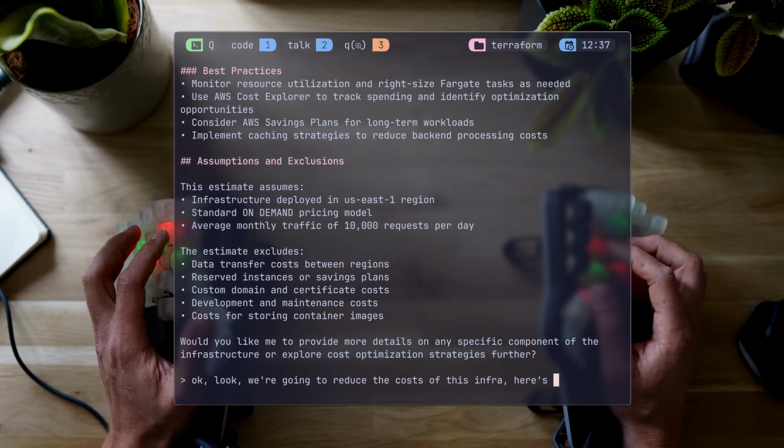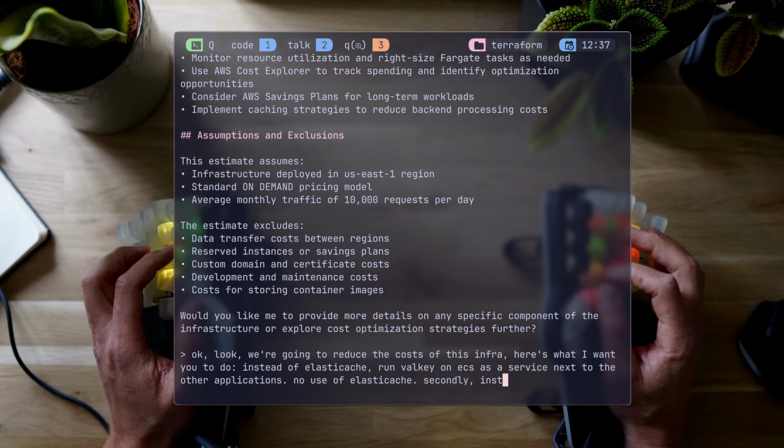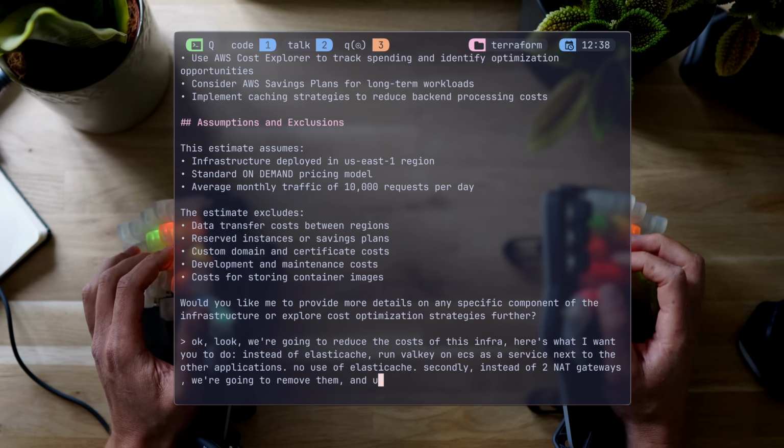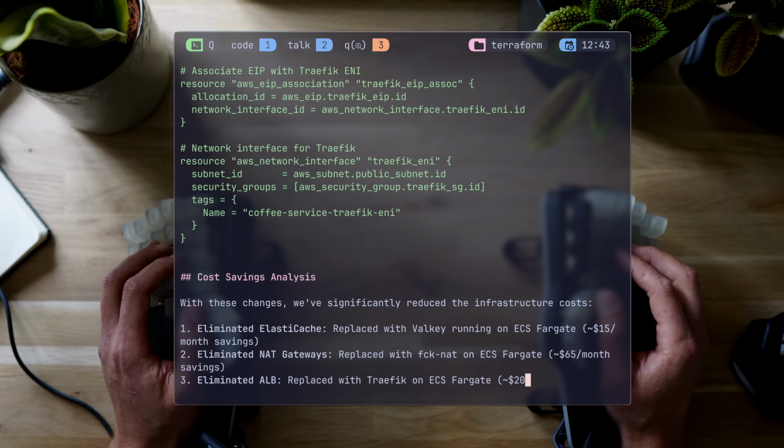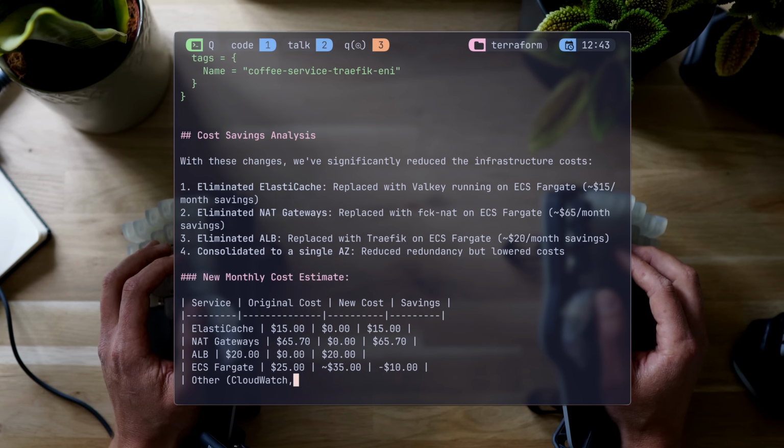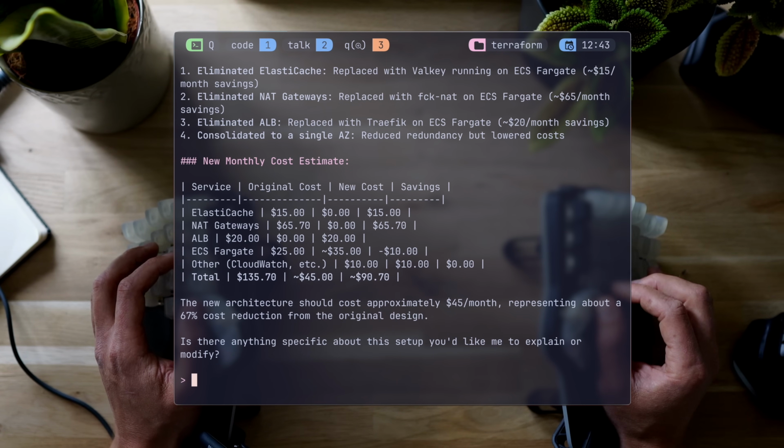So let's use Q to dial things down. We don't need 2 availability zones. We don't need a load balancer. We don't need Elasticache, and Q updated everything, including the Terraform files and its cost breakdown, which was now brought down to $45. Not bad for the first iteration, I'd say.